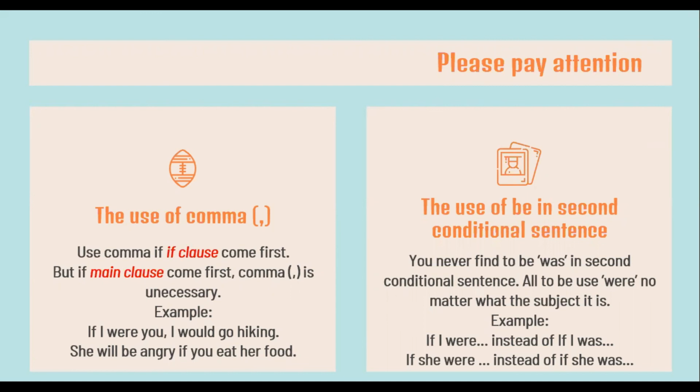After we talk about the pattern of conditional sentences for all the types, please pay attention to these important things. They are about the use of comma and also the use of be in second conditional sentence. We use a comma if the if clause comes first, but if the main clause comes first, comma is unnecessary. For example, if the if clause comes first, we have to put a comma behind the clause. If I were you, I would go hiking.